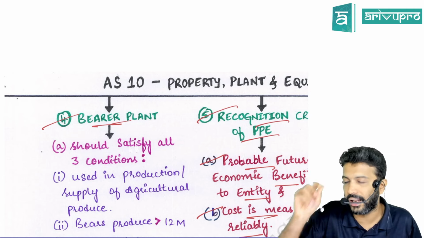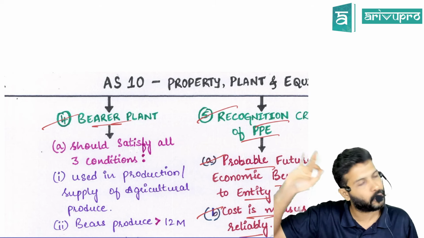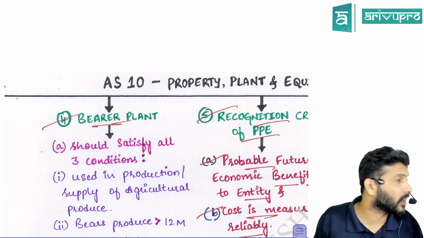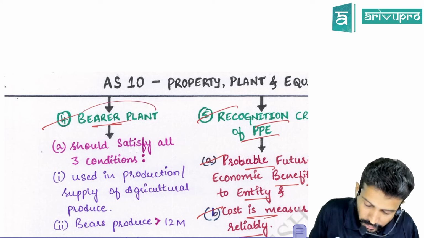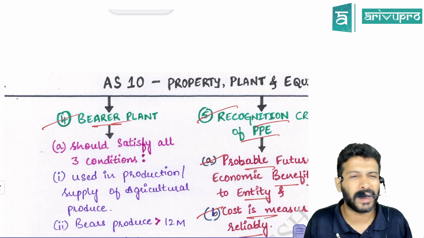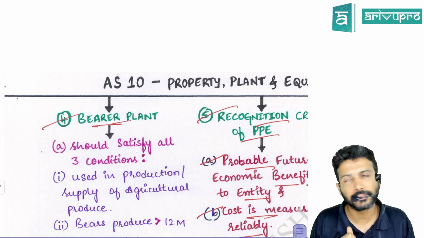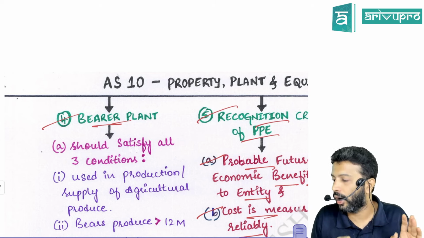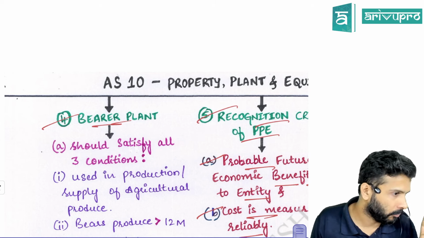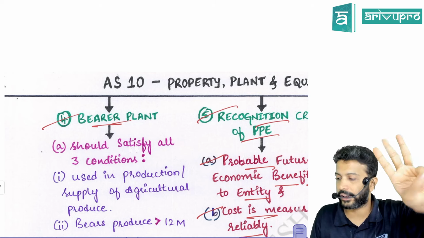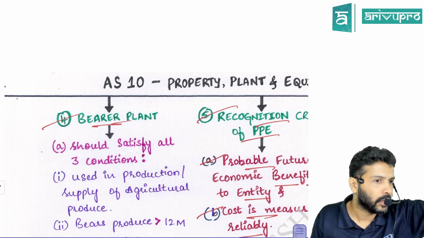Biological assets means living plants and animals. Okay, but for bearer plant, is it applicable? Yes. We need to understand now what is a bearer plant. If you want to call a plant a bearer plant, it should satisfy 3 criteria. All the 3.